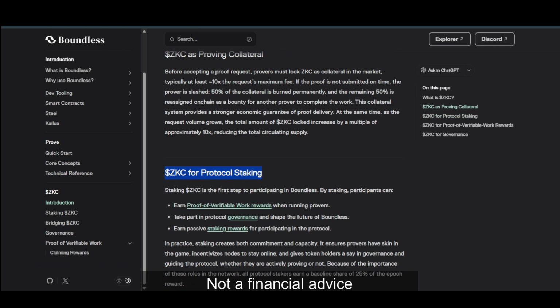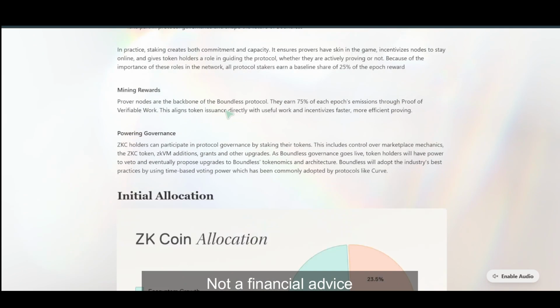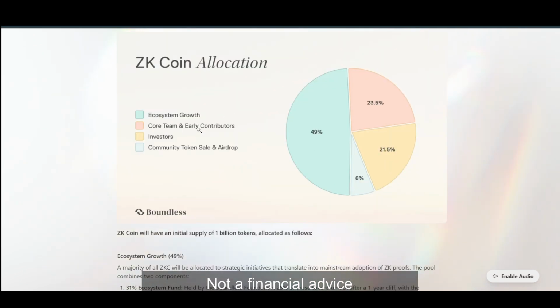Now in terms of its tokenomics, it is really easy to understand because the initial supply of the token is 1 billion, as you can see, and they basically gave 49% to ecosystem growth, 23% to the core team and early contributors, 21% to the investors, and community token sales and airdrop 6%. So basically I think it's like 44% going towards core team and early contributors as well as investors. So that is a lot of supply, I would say.